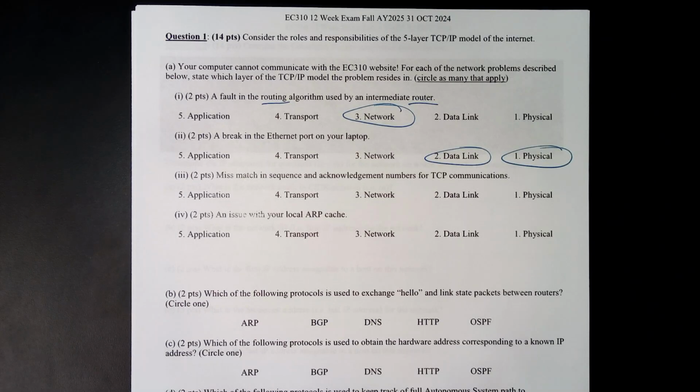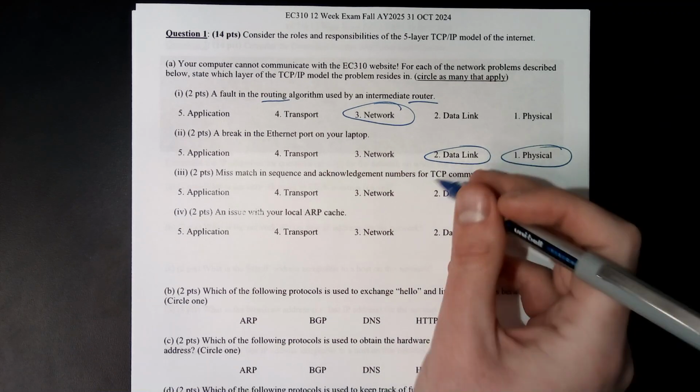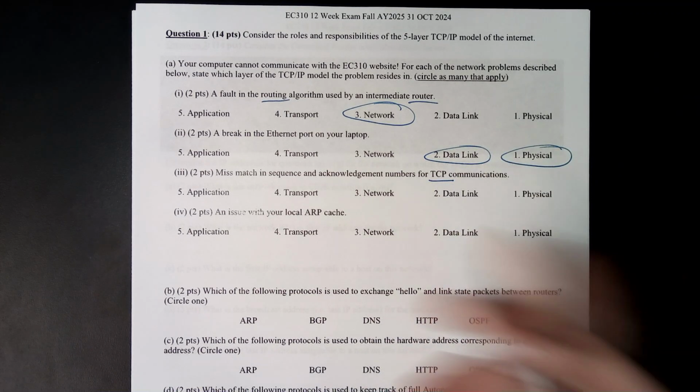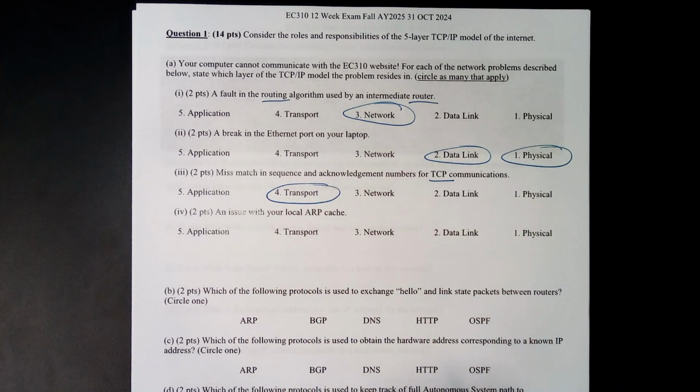Question 3, mismatch in sequence and acknowledgement numbers for TCP communications. So TCP here is going to lead you to the transport layer. TCP and UDP are the two protocols that we use at the transport layer. And then sequence and acknowledgement numbers are also a TCP transport layer protocol.